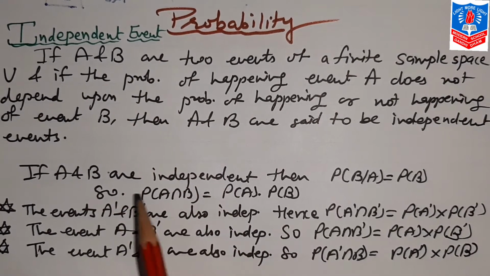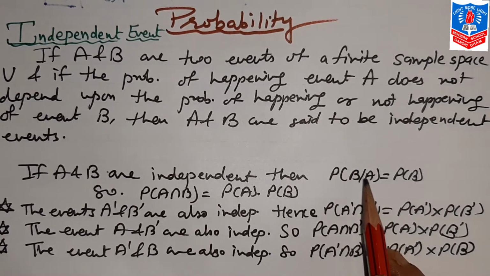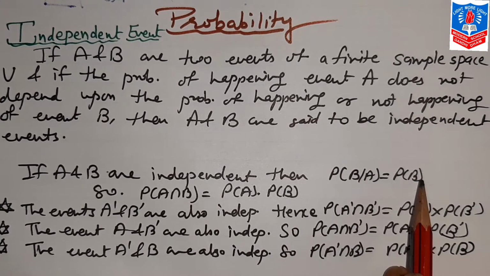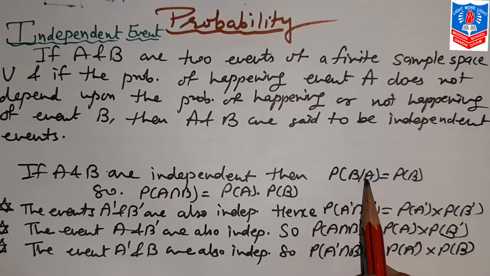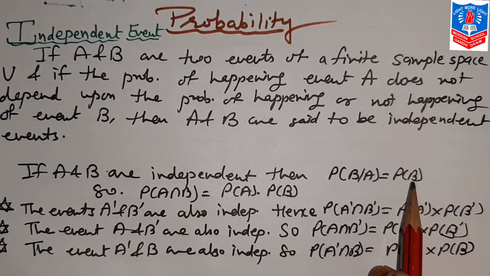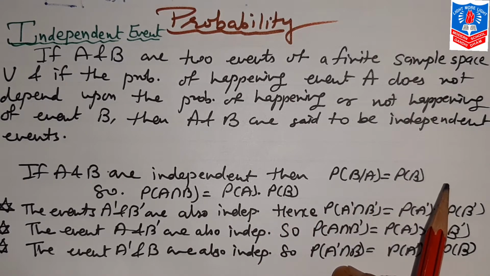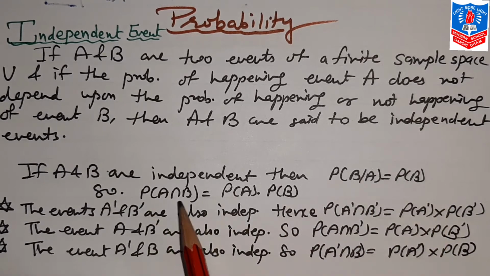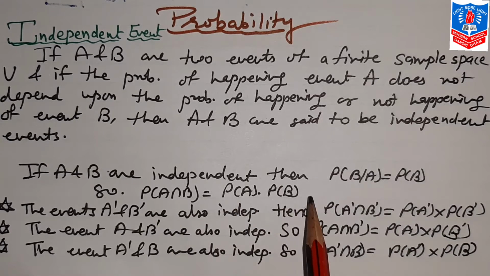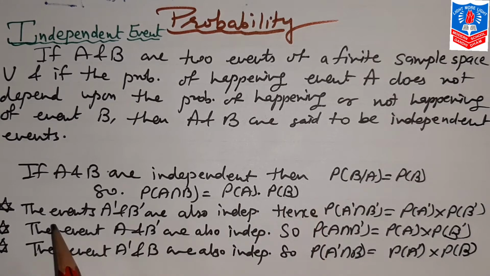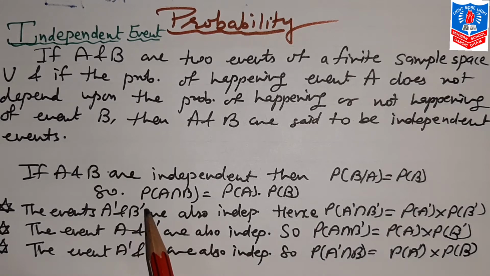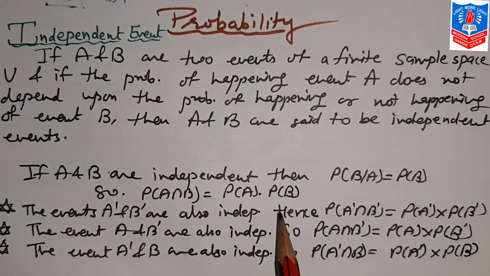And because they are independent, probability of B upon A will not be B upon A, it will be only B. It means that event A has already occurred or some condition is not there. That's why it is independent, only B. In the same way, if A by B is there, then also it will be only A, and A intersection B will be probability A into probability B. Here the events A dash and B dash also are independent.